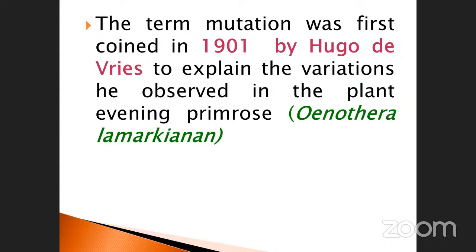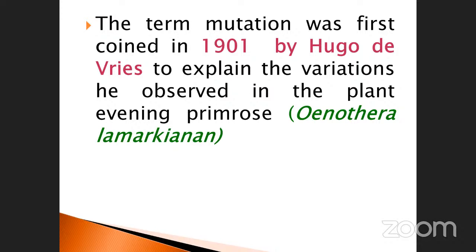Don't forget, the botanical name is Oenothera lamarckiana. Don't forget the term mutation: who, which year, and which plant, primrose. The botanical name is Oenothera lamarckiana.